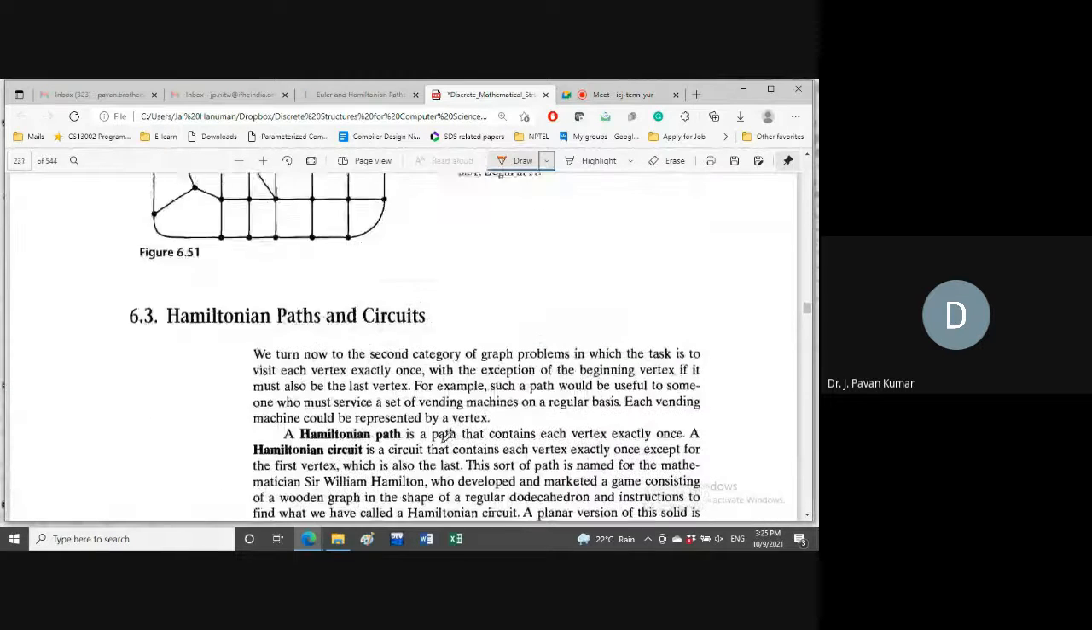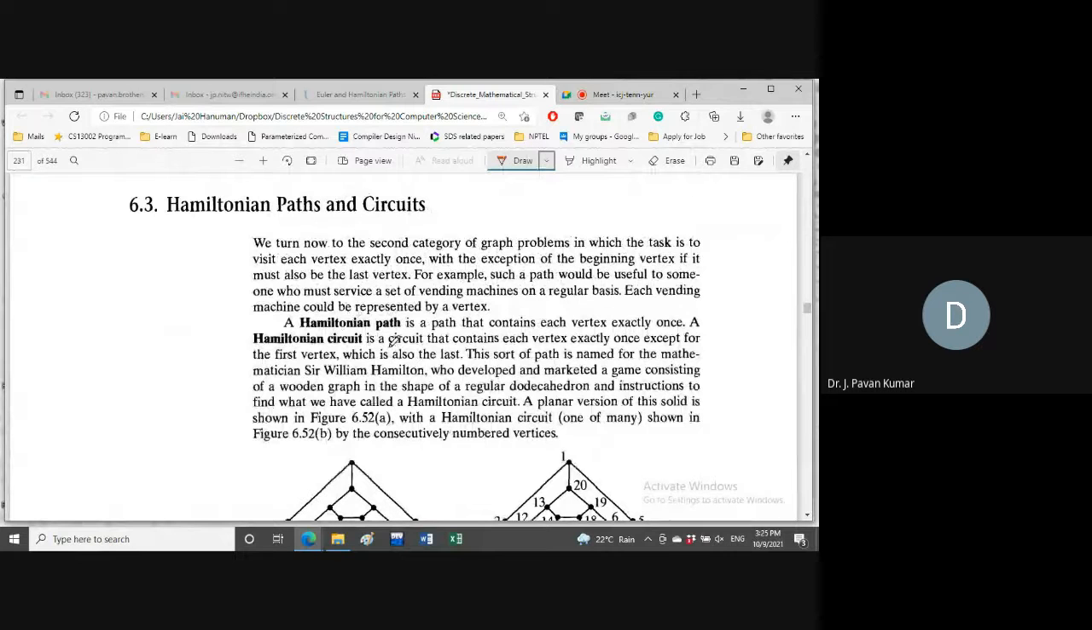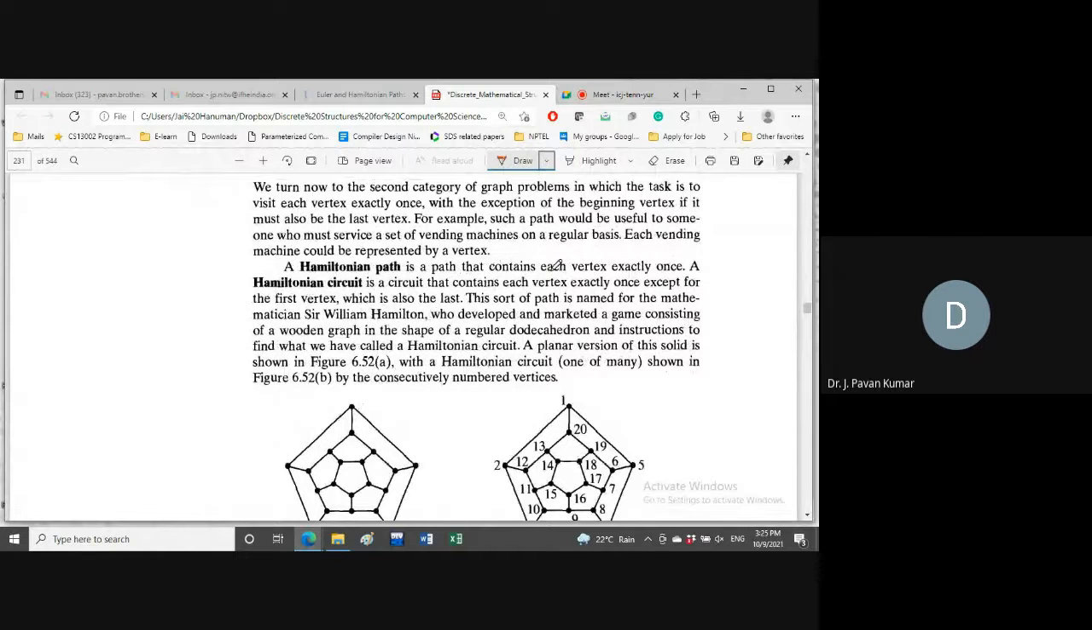Yeah, we have seen a Hamiltonian path, Hamiltonian cycle. What is Hamiltonian path? It contains each vertex exactly once. So like Euler path will contain each edge exactly once. Here each vertex is contained exactly once. And Hamiltonian circuit in the sense each vertex we have to visit only once except the first vertex. First vertex is visited two times. Remaining all vertices will be visited only once. Such kind of path we call it as Hamiltonian circuit.